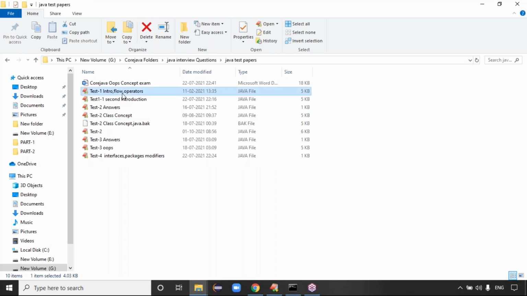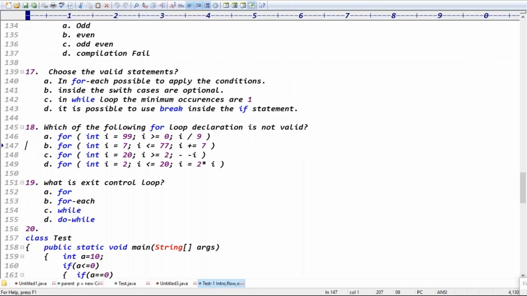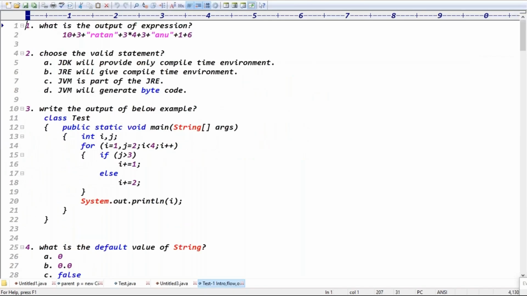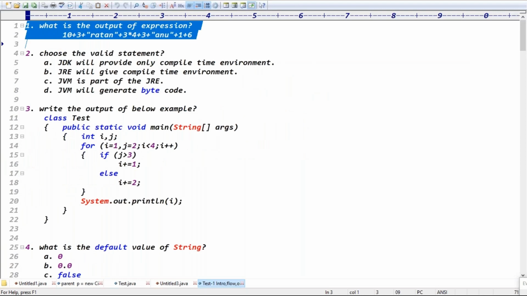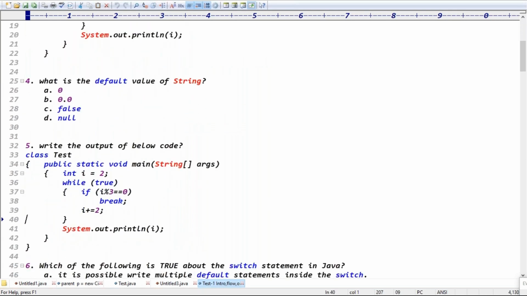So for the first test, these are the questions, guys. You can check the first test, which covers the introduction part, flow controls and operators concepts. Every 3 topics, I'll share 20 questions like this. Write the output of this expression, write the output of the below code. This is the code. What is the default value for the string? Write the output of the below code.